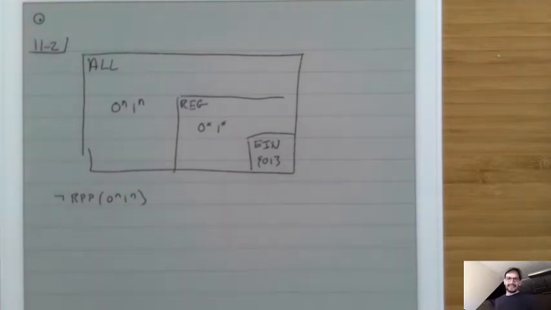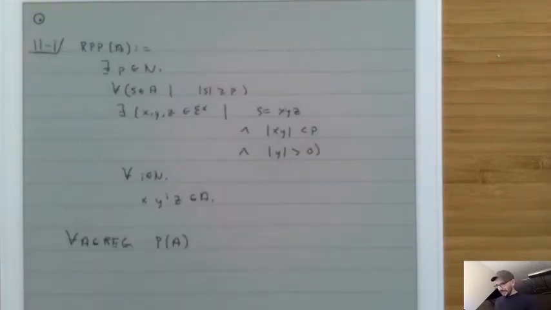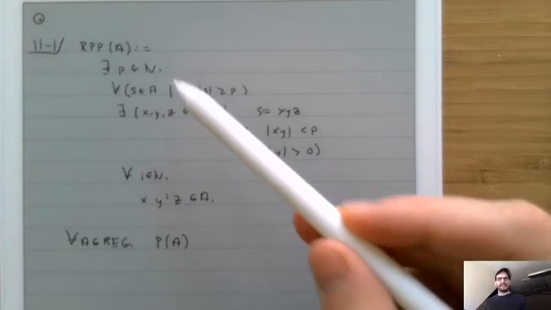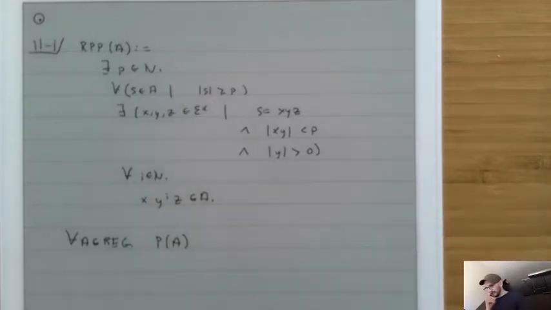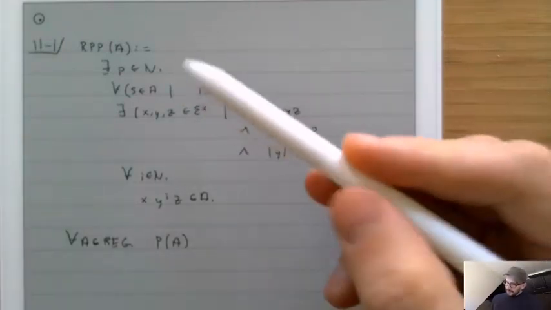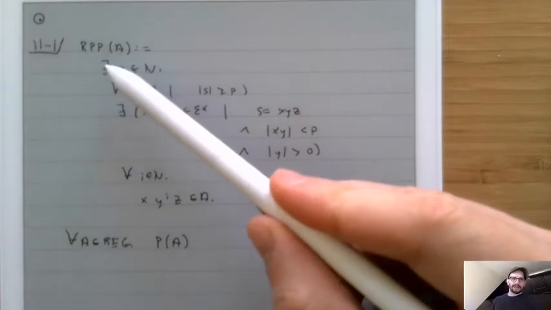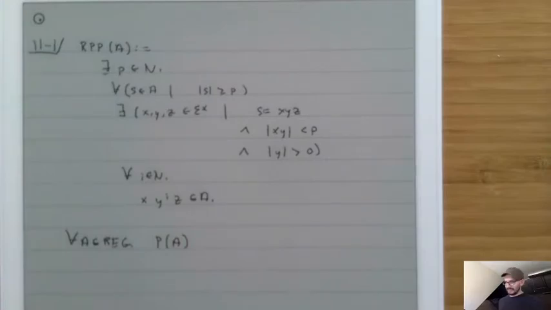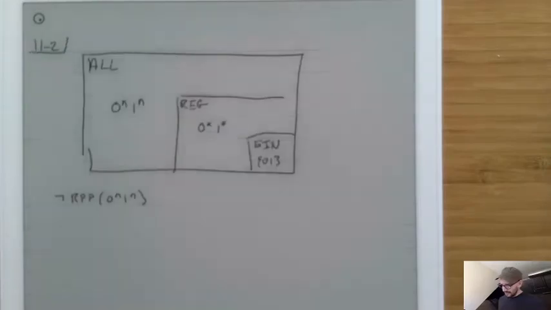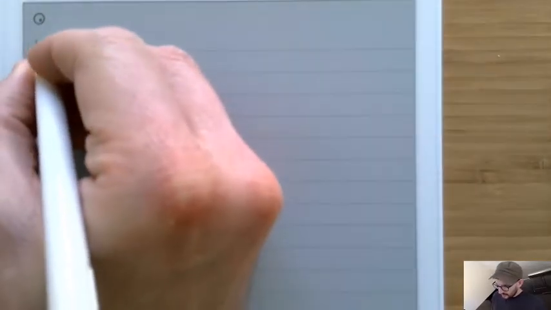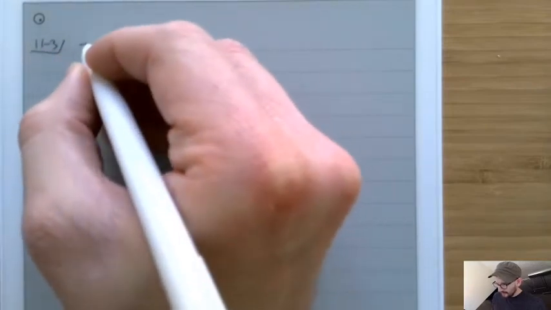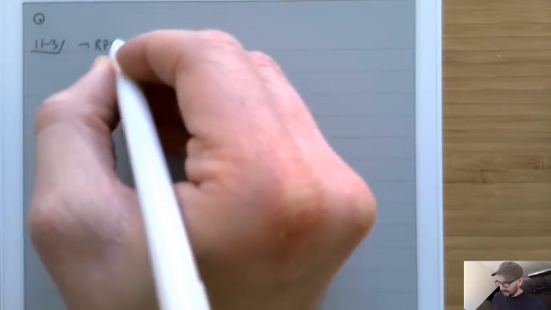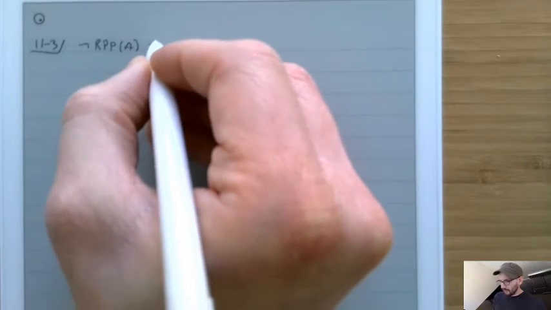So what is the negation of this? The negation of it is clearly just this negated. But actually there's something kind of nice: when you negate an exists, it becomes a for all, and when you negate a for all, it becomes an exists. So what we really want to do is prove the negation of RPP, and it is the following.